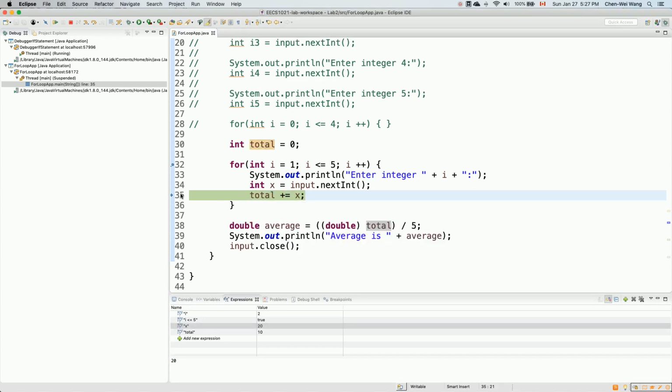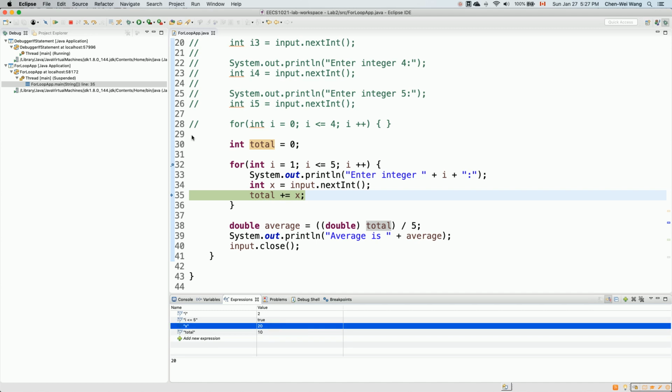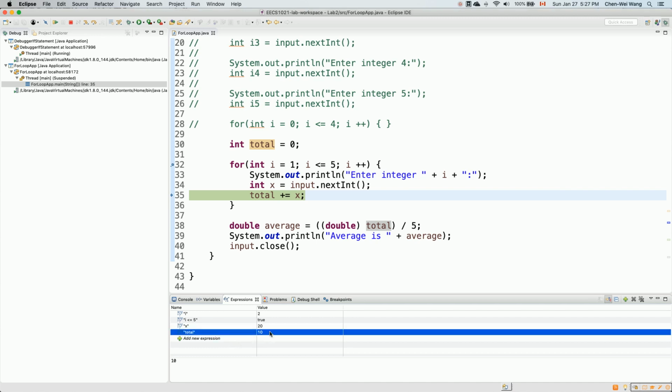So now, right before we try to execute line number 35, you can see we got a new value from the user being 20, and the accumulated value from the previous iteration for total being 10. But I'm going to increment further. So if I say step over, that means total += 20, right? So that'll be 10 plus 20, which will be 30. So watch what's going to happen for the total, right? If I say step over, it's now going to be incremented to 30, right?